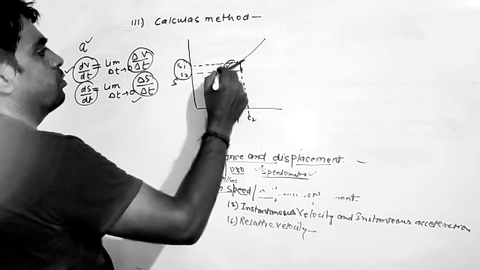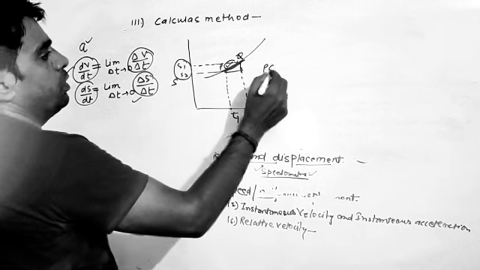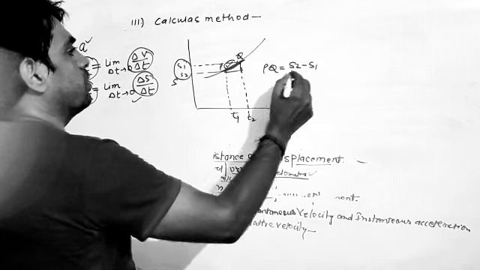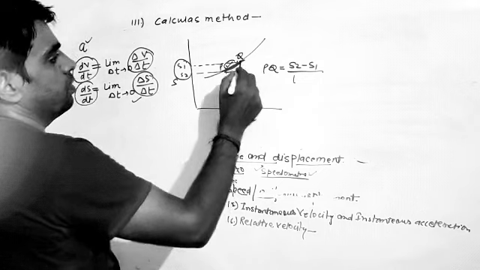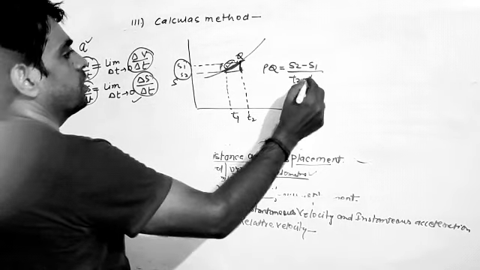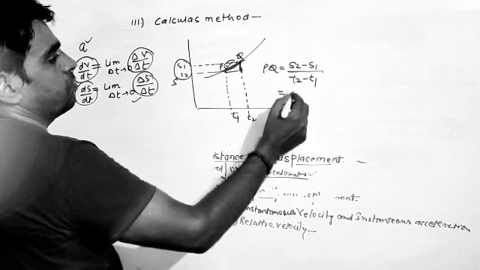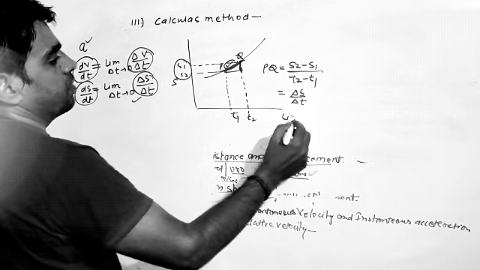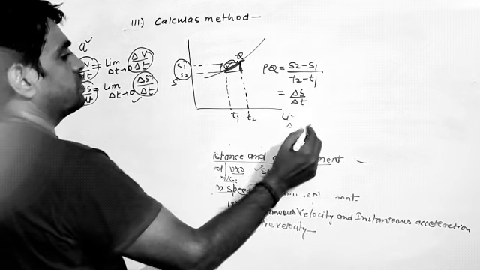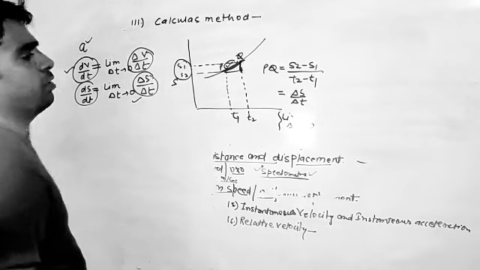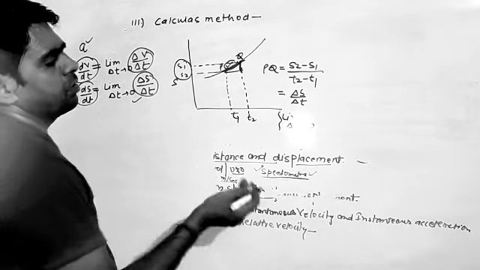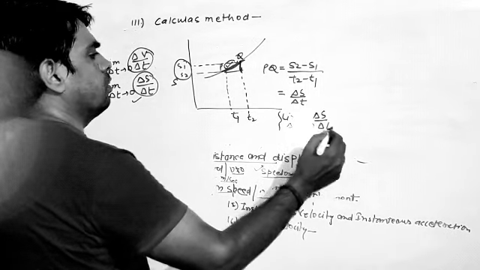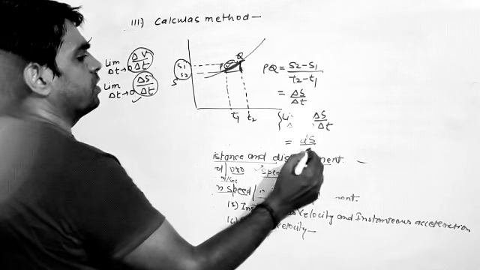Suppose PQ is the slope, so PQ will be S2 minus S1 upon T2 minus T1, and this will be delta S upon delta T. When we take its limiting value, that is time tending to 0, which is the meaning of instant, it converts into differential form ds upon dt.